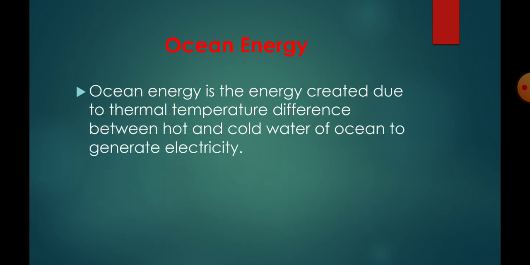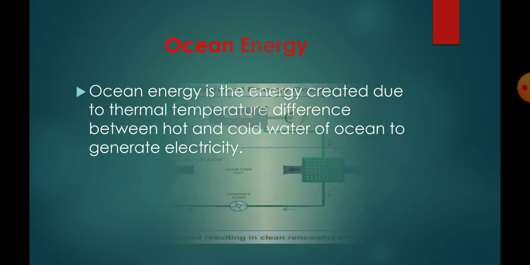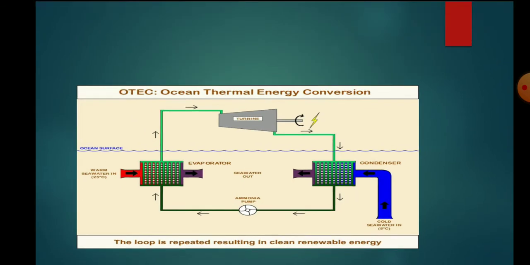Next is ocean energy. Ocean energy is the energy created due to the thermal temperature difference between hot and cold water of the ocean to generate electricity. This topic is very important because ocean energy is known as the ocean thermal energy conversion (OTEC) system. Here the thermal difference, that means the temperature difference between the hot and cold water of the ocean, is used to generate electricity. So here we will discuss the process.